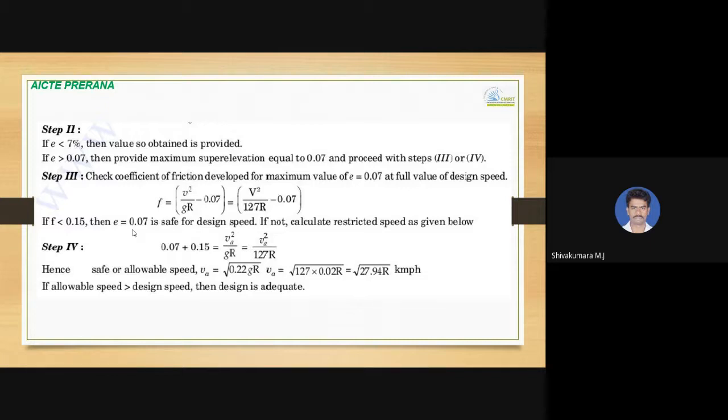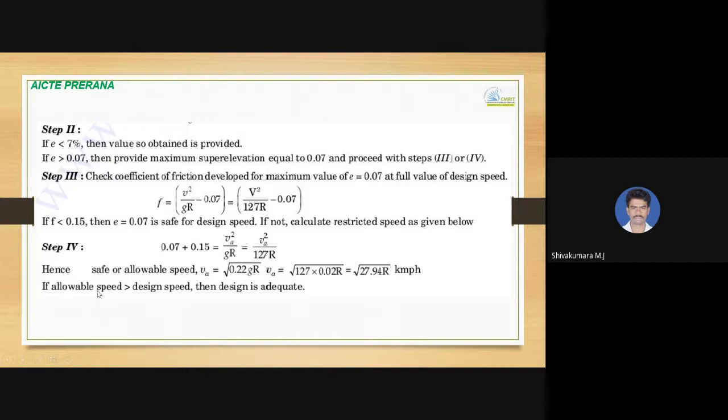If not, that is, even after providing 0.07 of superelevation the value of F is coming greater than 0.15, it means you have to calculate the allowable or restricted speed by substituting the value of E as 0.07 and the value of F as 0.15. Allowable speed Va needs to be calculated. You can cross multiply and take the root of that, and you will get the allowable design speed.